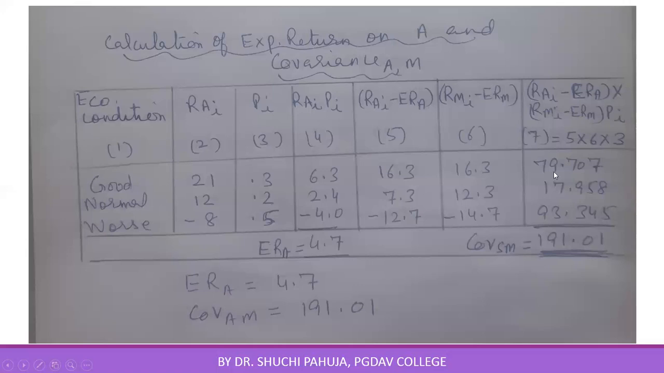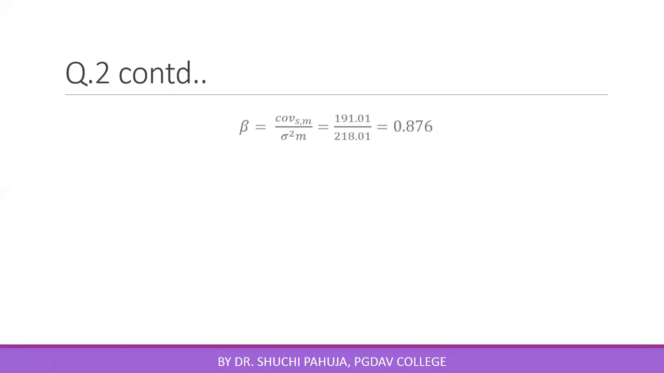This we require for calculation of covariance AM or SM. RAI minus ERA, RMI minus ERM into PI. This seventh column is multiplication of fifth column, sixth column, and third column. The total is 191.01. This is covariance AM. Now using covariance AM and variance on market portfolio, we can calculate beta factor, right? Beta factor is coming out to be 0.876.